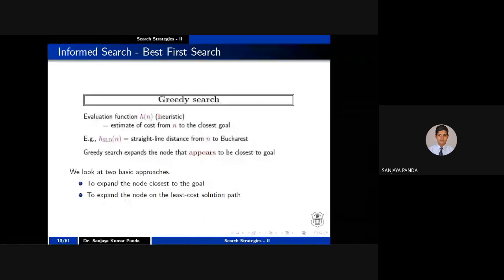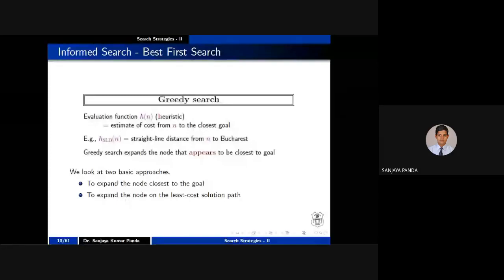So here we are introducing the evaluation function in the form of h of n. Don't be confused with this mathematical notation. I have just represented the evaluation function with h of n. That is called your heuristic, right? So what will h of n do? h of n will estimate the cost from a particular node n to the closest goal, right? I'll tell you this in the form of an example. Let me cover the theory within 5 minutes, then we'll go through the example so the idea is more clear.